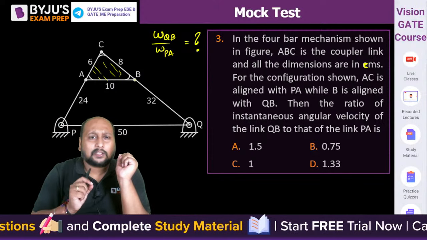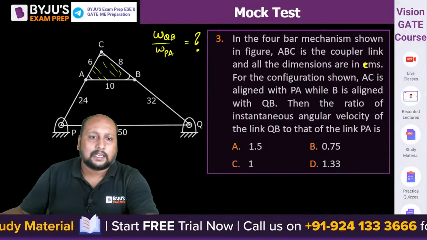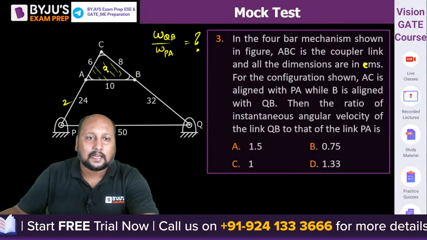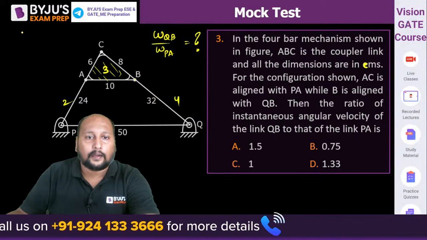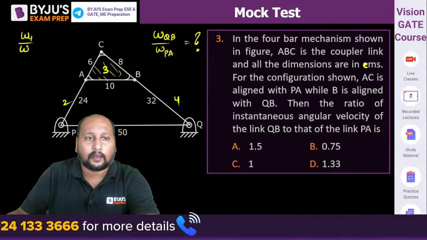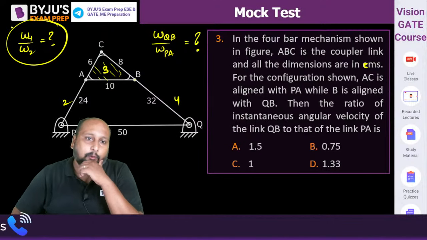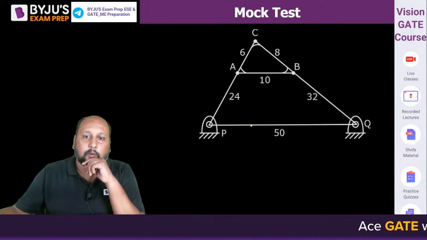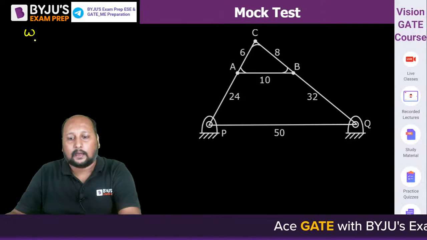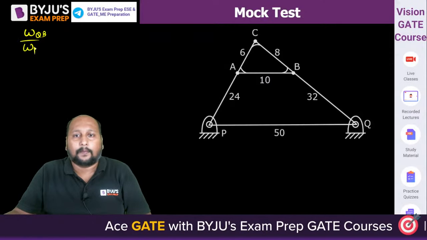Link number 1, link number 2. So PQ, let us suppose I make it link number 1. This is link number 2. This entire one is link number 3, and this is link number 4. You have to calculate omega 4 by omega 2. This ratio we have to calculate. This is the diagram. That means you have to calculate omega QB by omega PA.